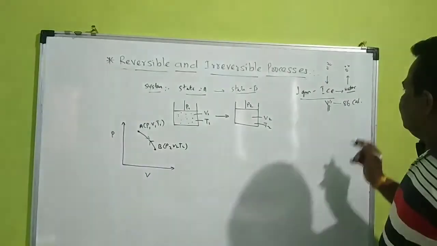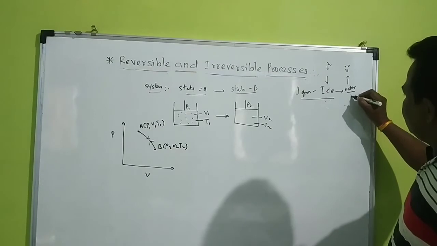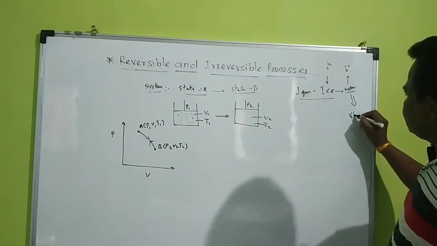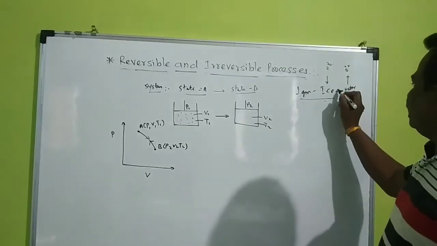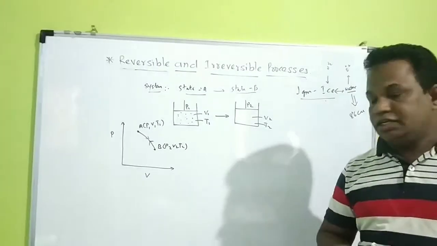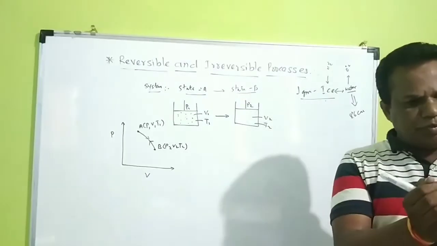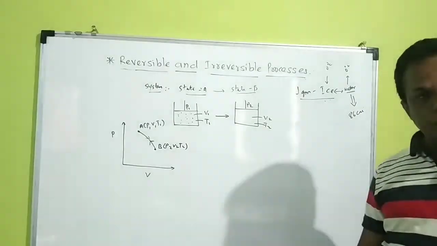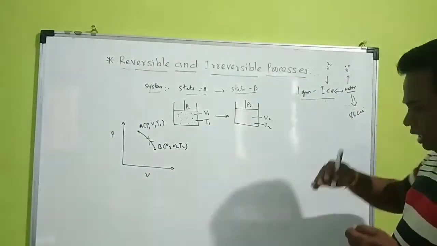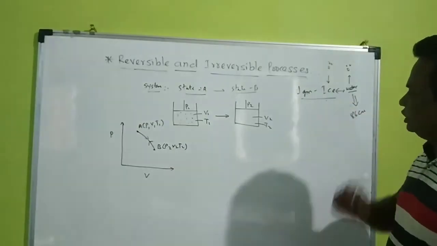Now, when this water gives the same 80 calories back to the surrounding, it again becomes ice at the same temperature. So when you absorb some amount of energy, ice converts into water, and by releasing the same amount of energy, water converts again into ice.